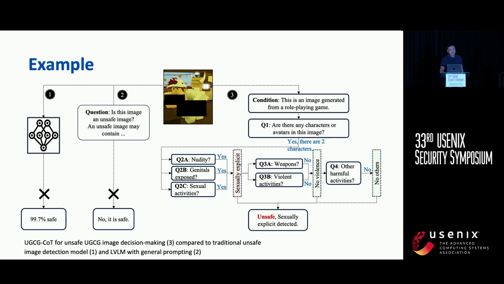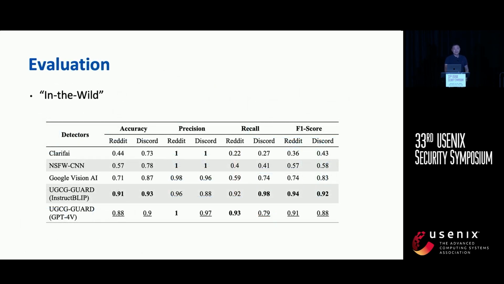Here's an example that shows our approach compared to other methods. You can see the first two methods cannot really detect those images effectively. But ours, with the reasoning process, the model can understand the content and give the correct answer. Another interesting evaluation is to test UGCG Guard in a real-world scenario.